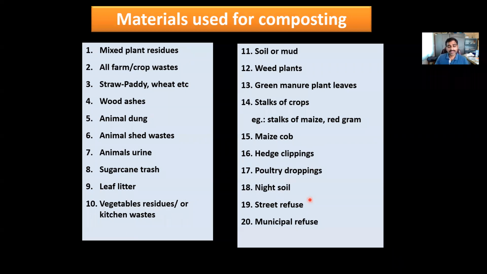Only in a few methods, especially in the Bangalore method of composting, they also use night soil, street refuse and municipal refuse. So whatever waste we get from the roadsides in municipalities and towns is also used in some of the methods of composting.